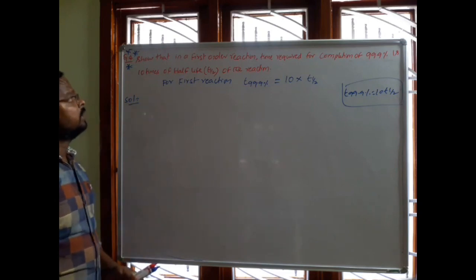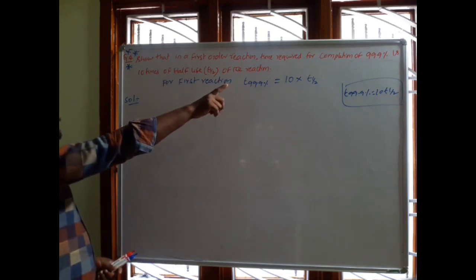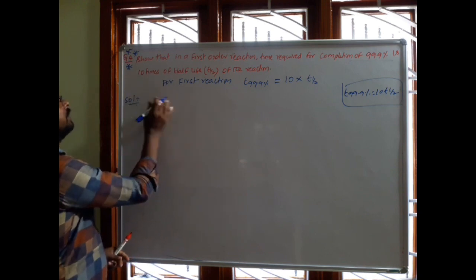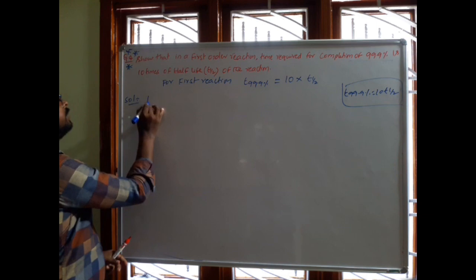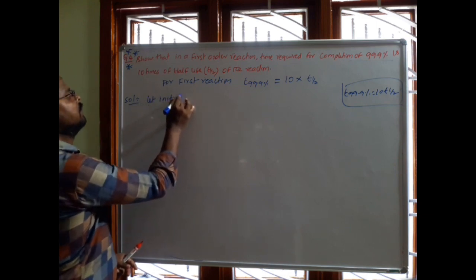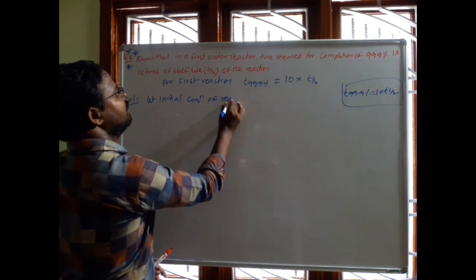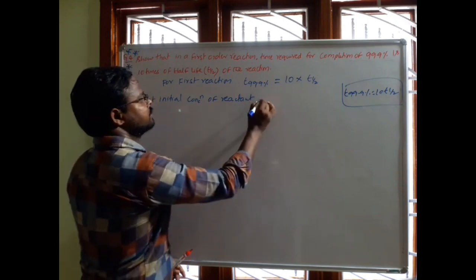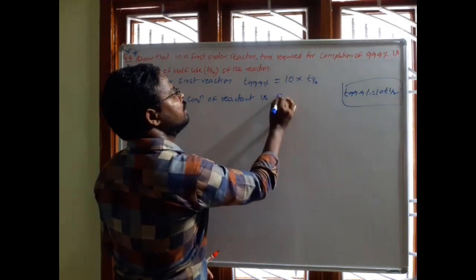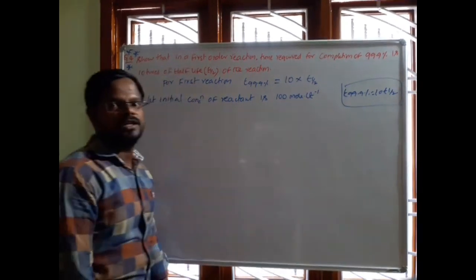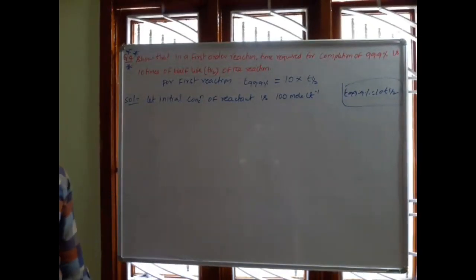Solution. Now see that once, see how much percentage of the reaction is completed. 99.9% of a chemical reaction was completed. First of all, consider the initial concentration. Let the initial concentration of the reactant be 100 moles per liter. Initial concentration of the reactant is how much? 100 moles per liter.